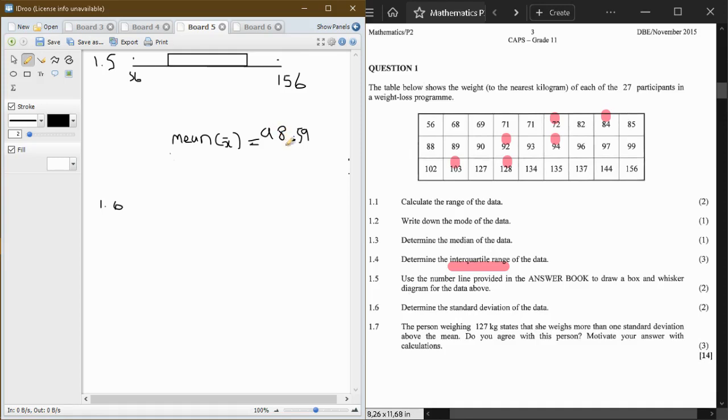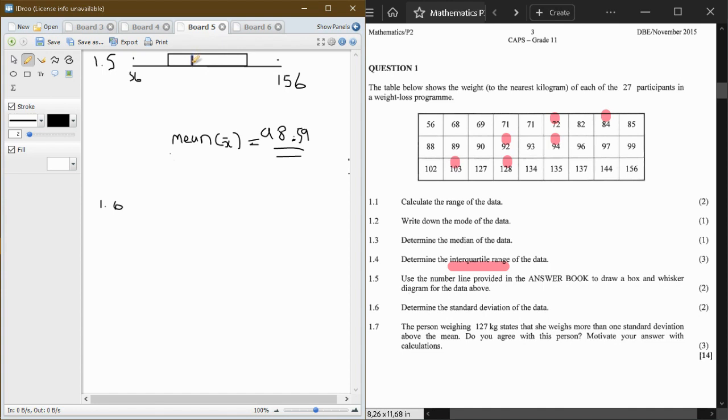Or if our mean is lesser than our median, which was 93, then your diagram is going to be skewed to the left. Or if your mean equals 93, it is going to be symmetrical. So in this case, our mean 98,59 is greater, which makes it skewed to the right.